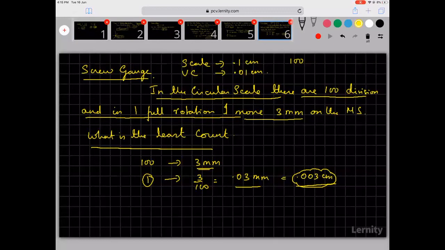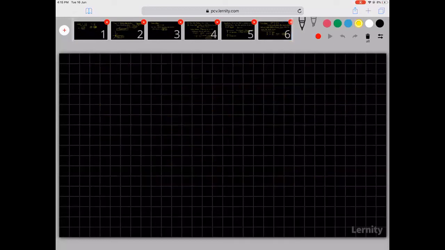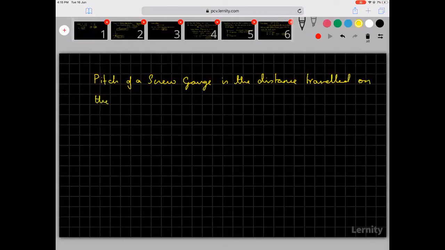So we will write down the pitch of a screw gauge. Pitch of a screw gauge is the distance traveled on the main scale on one full rotation of the circular scale.